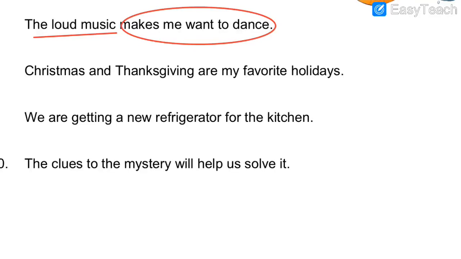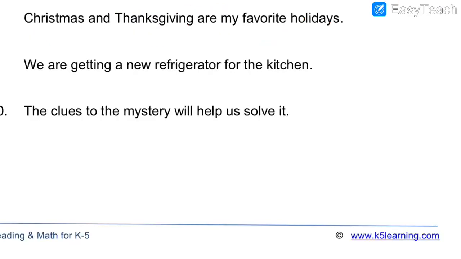As you can see on your screen, I have underlined the subject and circled the predicate, the loud music. What makes him dance? We have to ask the question, what? So we get the answer, the loud music, very high sound music, and makes me want to dance. Over here you can see what the verb is. The verb is makes because that is an action performed. So let us underline the verb makes, that is the action performed by the speaker.